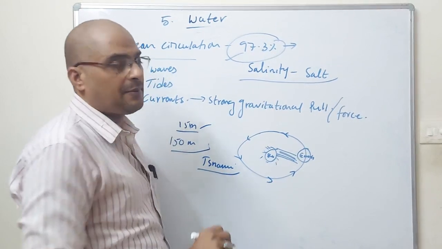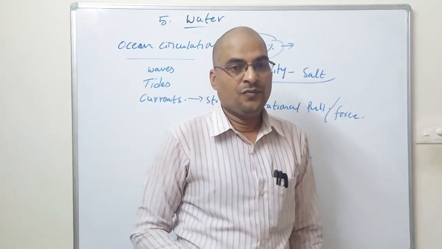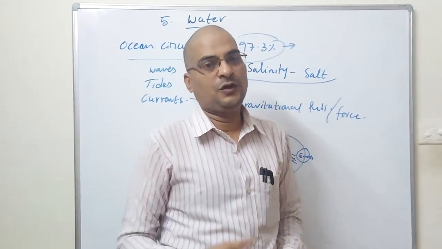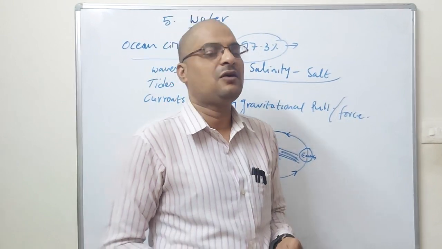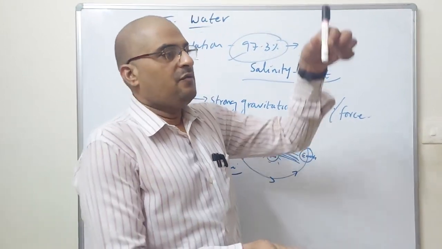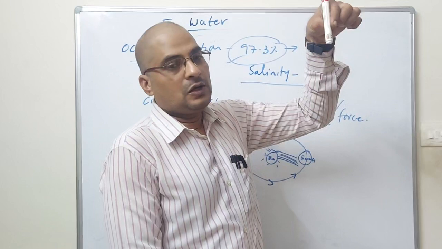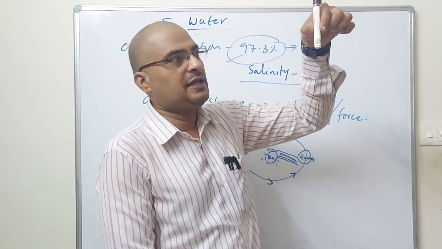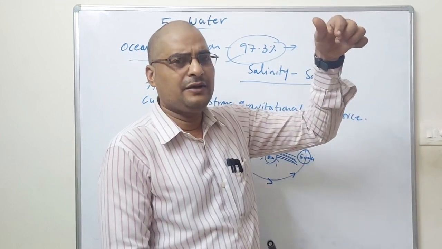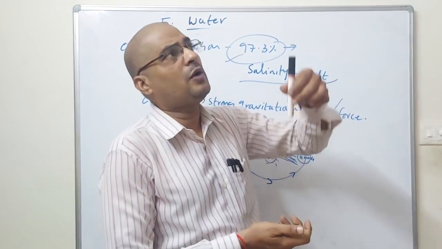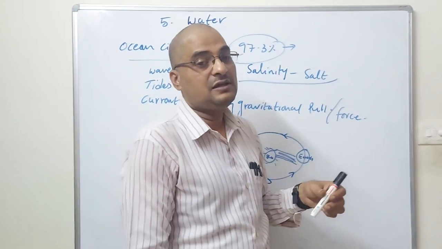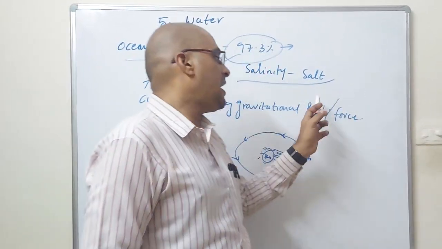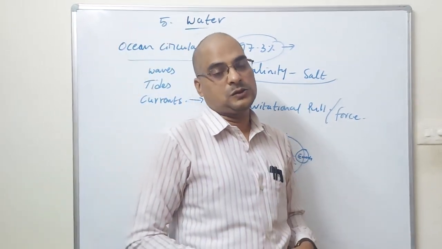Tsunami does not happen all the time. It happens by the gravitational force on the earth. You know the gravitational force. What is the meaning of gravitational force? This is the pen, which goes down. Why is it going down only? Why is it not going up? Because the earth has a gravitational force and a gravitational pull also.